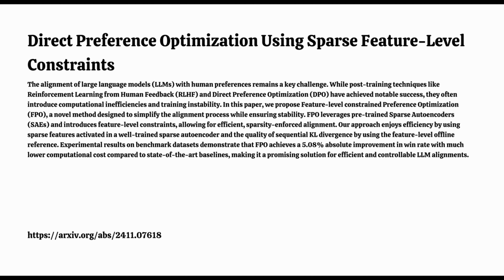Right. And sparsity means that the SAE only uses a small set of its features for each input. So it focuses on what's important. Exactly. And together, offline processing and sparsity make FPO a more practical approach to aligning LLMs. Potentially allowing us to run these powerful models on smaller, cheaper devices, making AI more available.